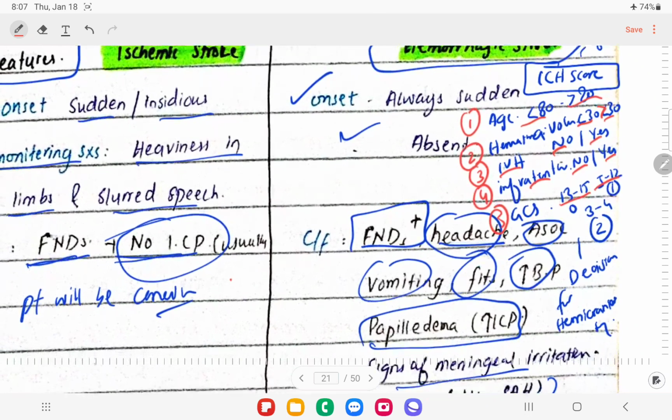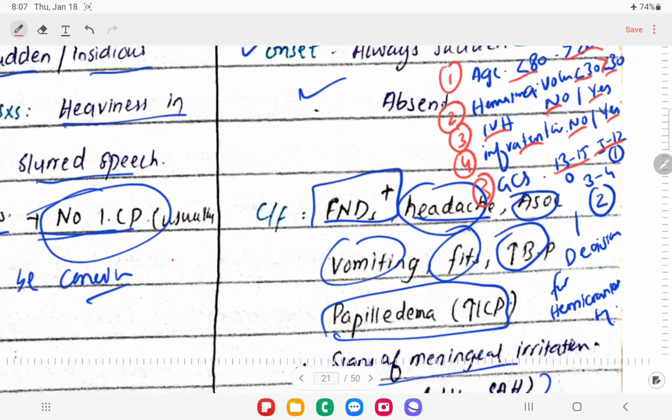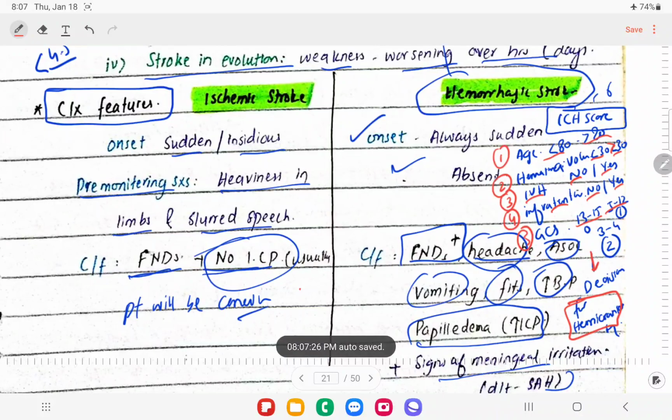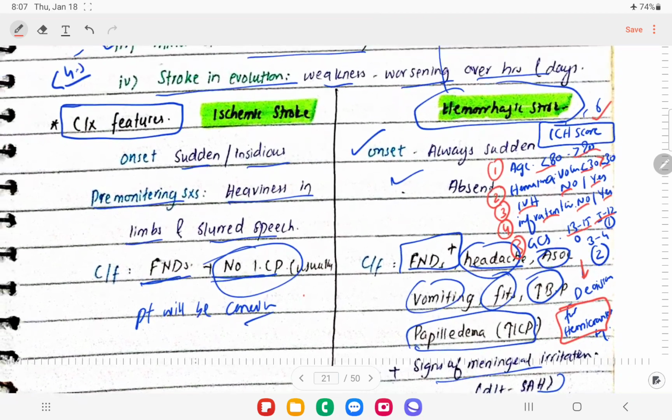So basically we have to calculate the score, and this helps us make the decision for hemicraniectomy, so that we can manage these patients to lower the raised ICP. So this score is basically for that, right. So that's all about the clinical features.